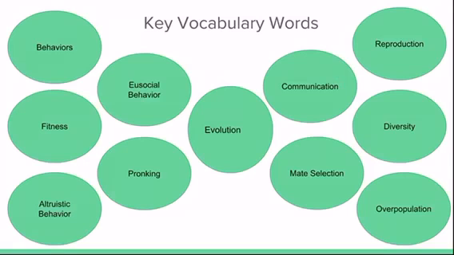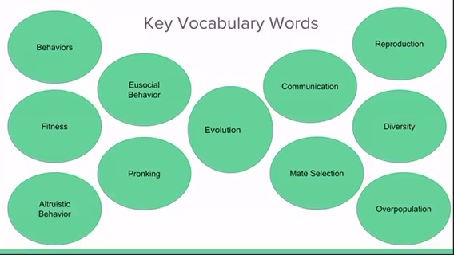The key vocabulary words that I chose were behaviors, eusocial behavior, fitness, pronking, altruistic behavior, evolution, communication, mate selection, reproduction, diversity, and overpopulation. Evolution is in the center because that is where all my other words correlate from.